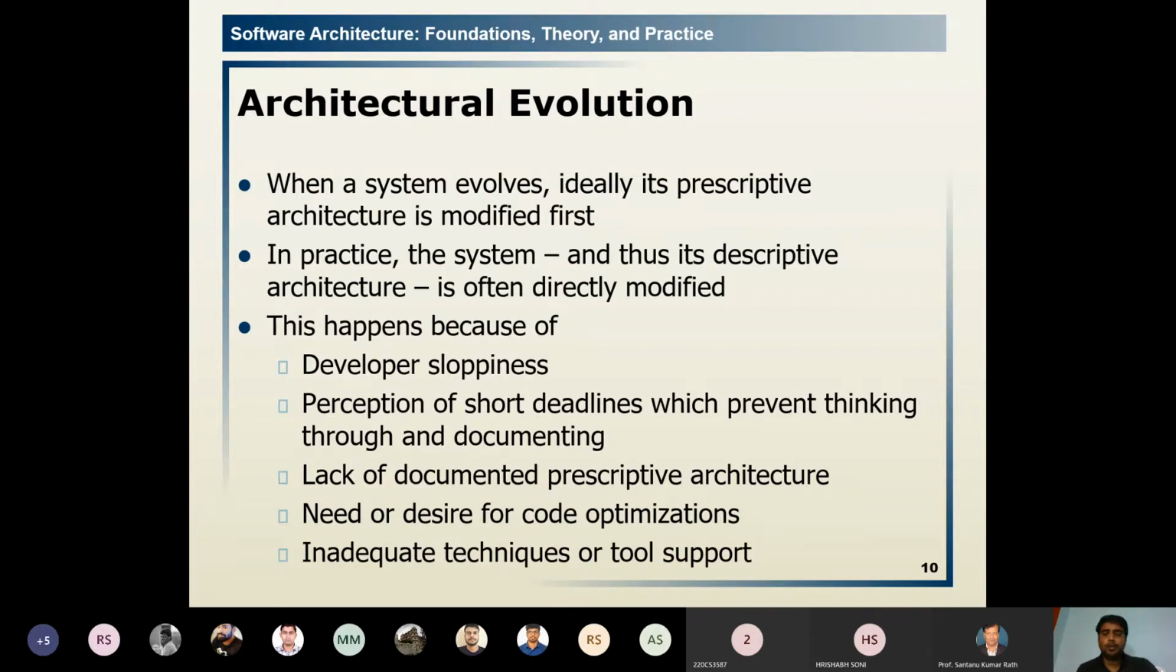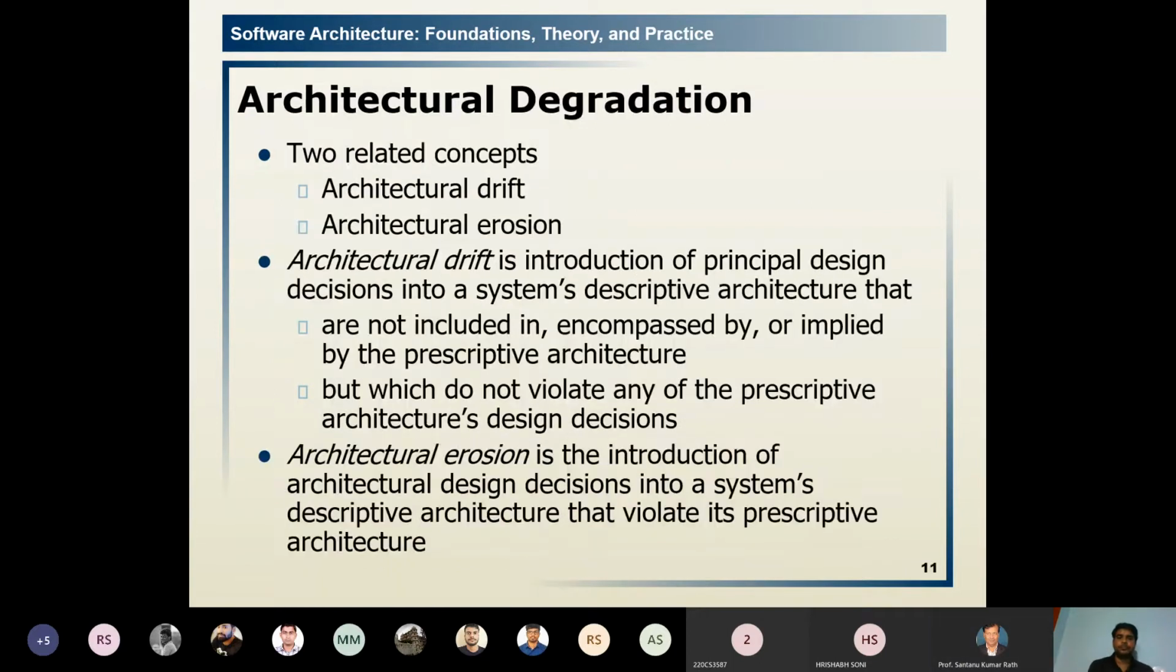Then there is the need or desire for code optimization. During the implementation, it is very important to optimize the code. When we are optimizing the code, this type of change may come into the descriptive architecture. Then inadequate technique or tools support, if not available, forces us to make these changes from the prescriptive architecture to the descriptive architecture. So what will happen? Architectural degradation.